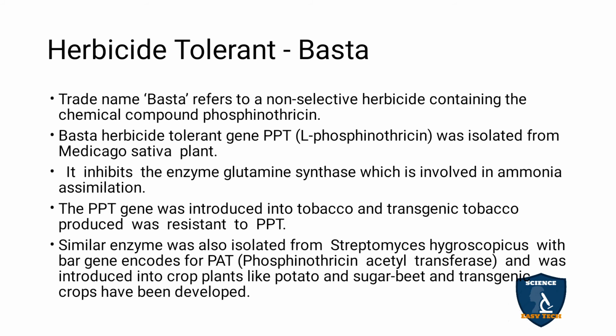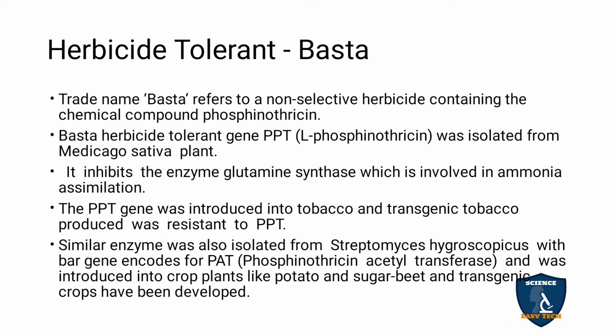Basta inhibits the enzyme glutamine synthetase, whose function is ammonia assimilation. If this enzyme is inhibited, there is no assimilation of ammonia.